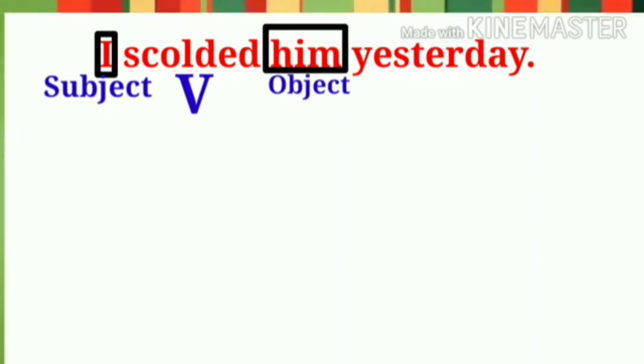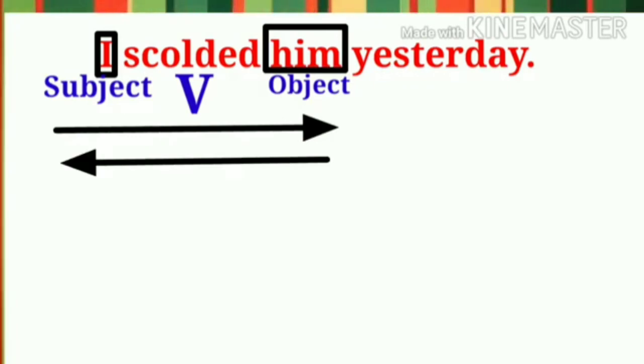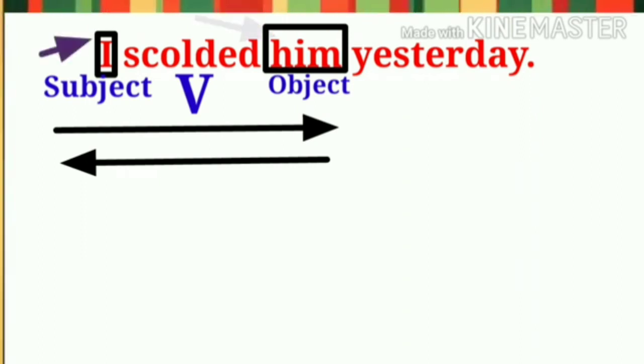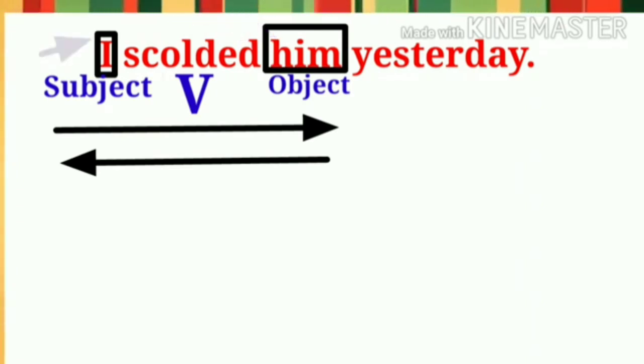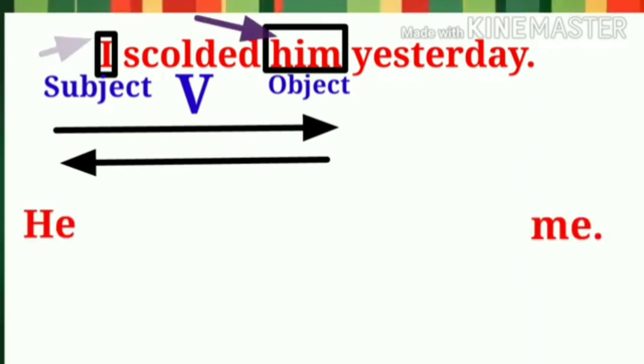Okay, now we want to transform this sentence into passive voice. Let us interchange the position of subject and object. Remember, I told you when a pronoun is shifted to the place of object, it has to be converted into objective case. And also the objective case of a pronoun functioning as the object in active voice has to be converted into nominative case in passive voice. In this way, in passive voice, I becomes me and him becomes he.